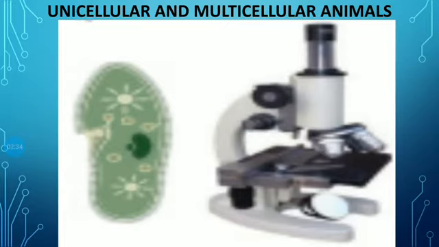A horse, a bear, or a tortoise are multicellular animals. So friends, amoeba, paramecium, euglena, spirogyra are unicellular, but horse, bear, tortoise are multicellular animals, because we can see these animals with the naked eye, as they are so much bigger than unicellular animals. Animals like horse, bear and tortoise are made of a number of cells, lakhs of cells. So their shape is bigger than the amoeba, and we can see these animals with the naked eye.